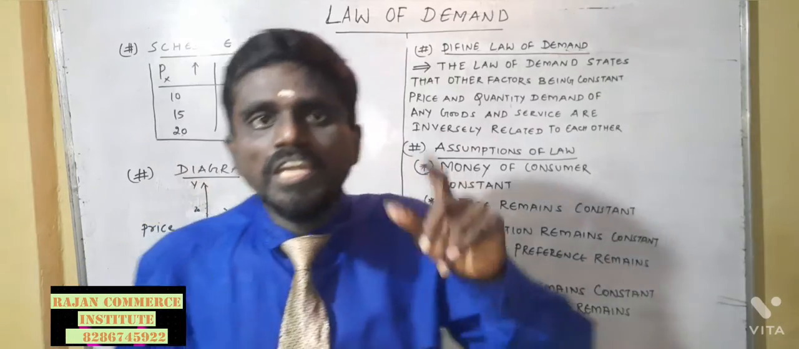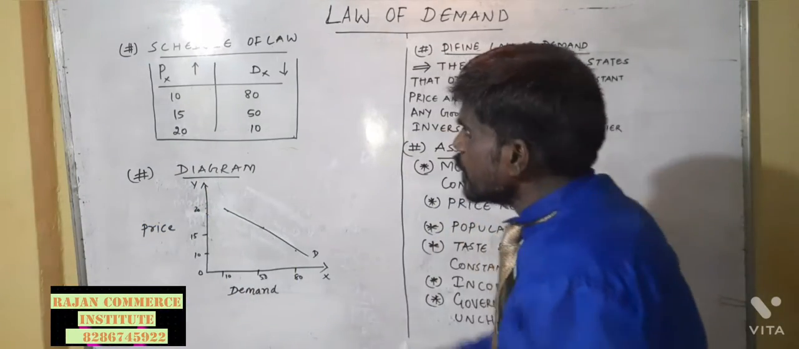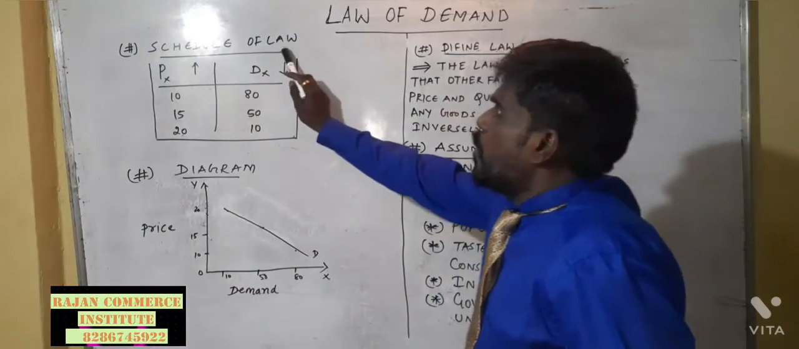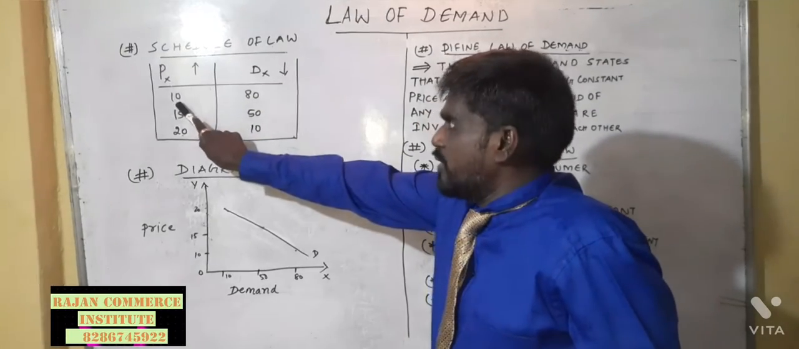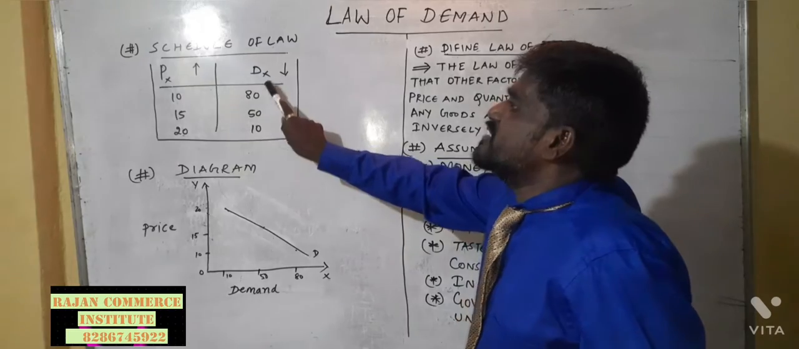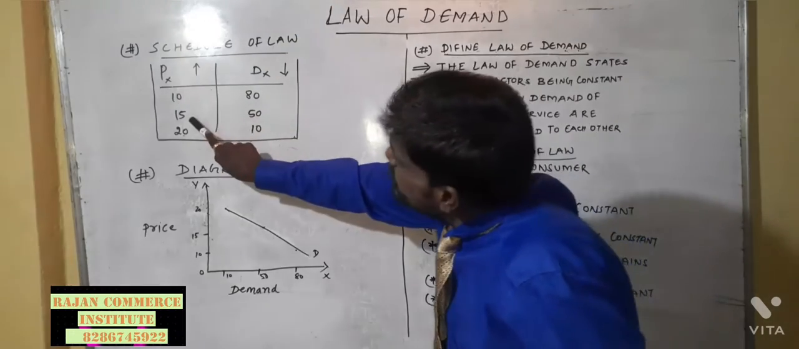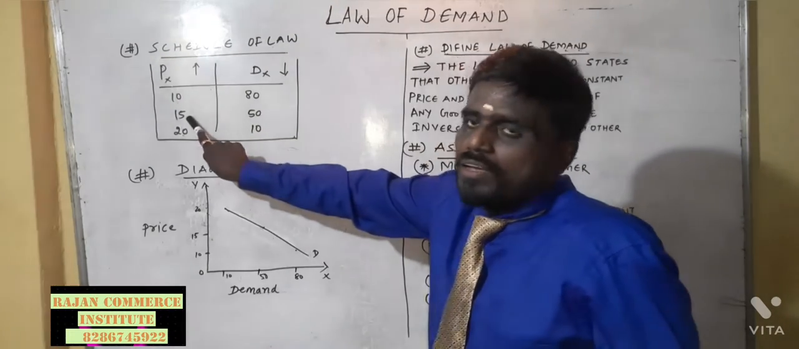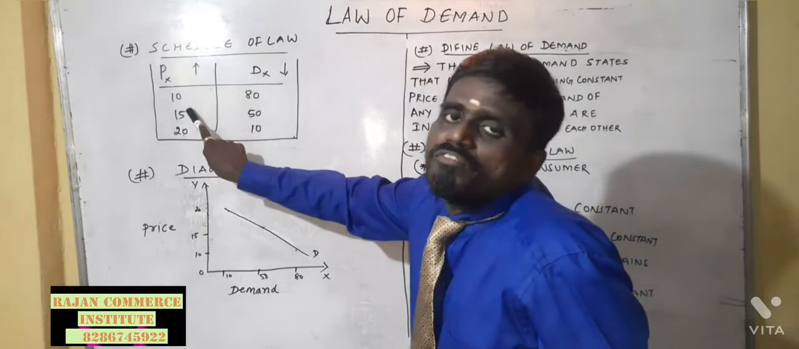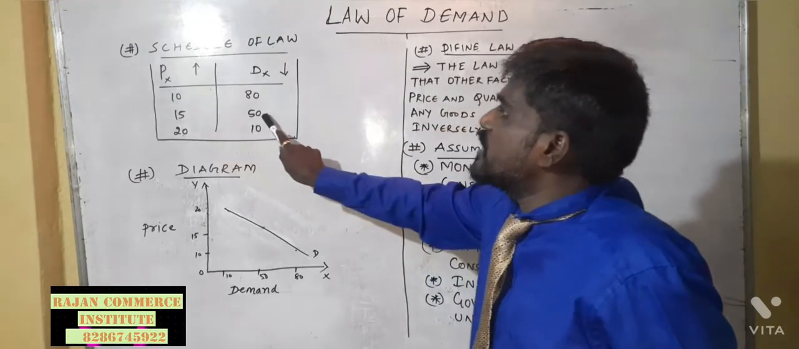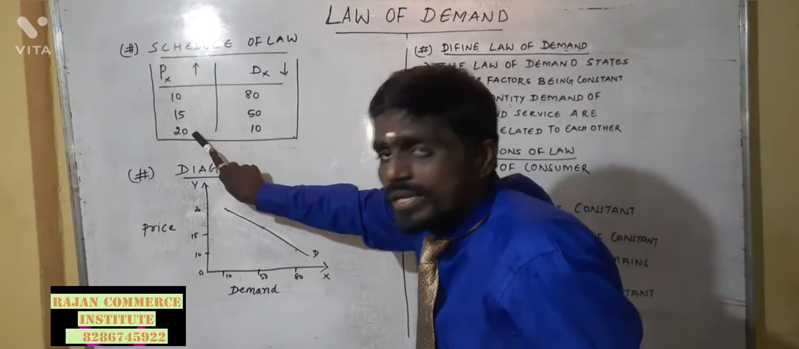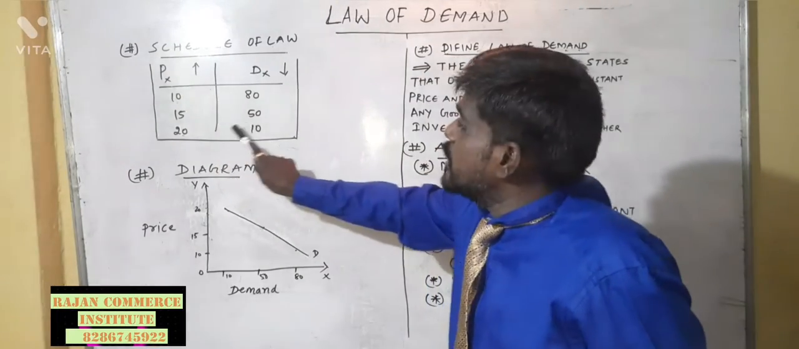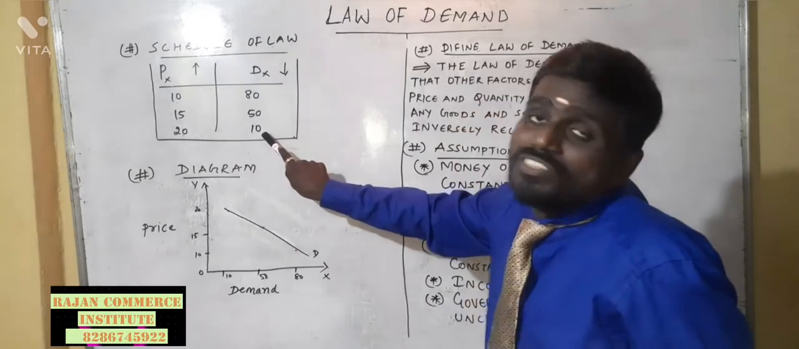Now let me come to the schedule of the law of demand. The price of commodity X is 10, and the demand for commodity X is 80. Now the price rises to 15. Earlier it was 10 rupees, now it's 15 rupees. The demand for that commodity is 50. Now the price is 20. The price is rising, the demand is falling.